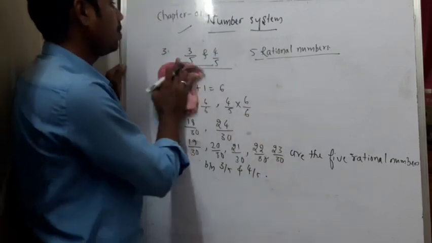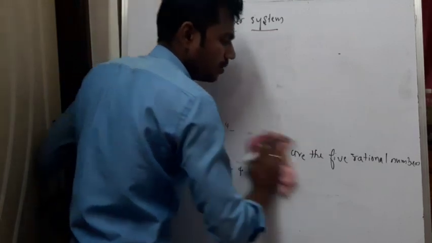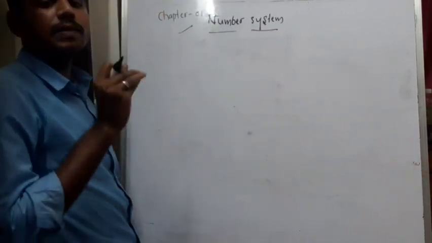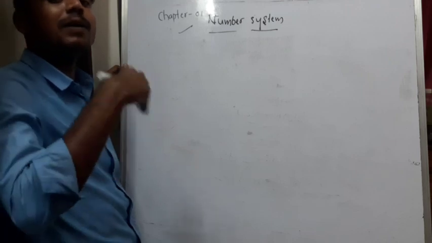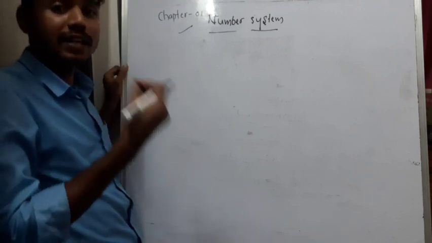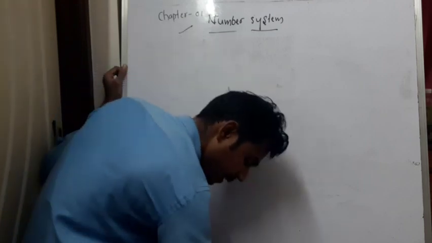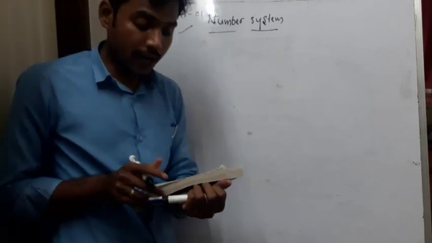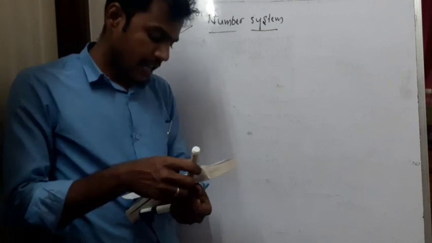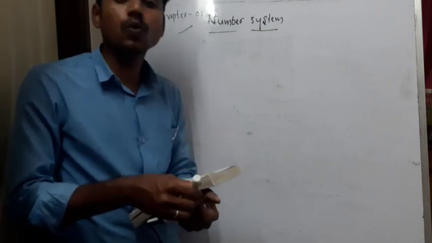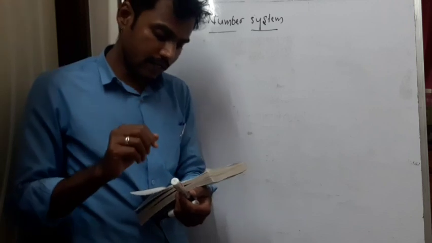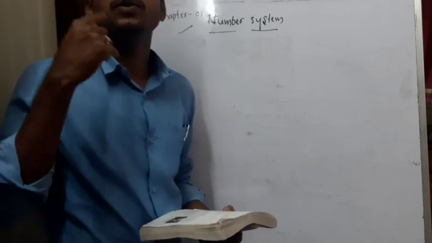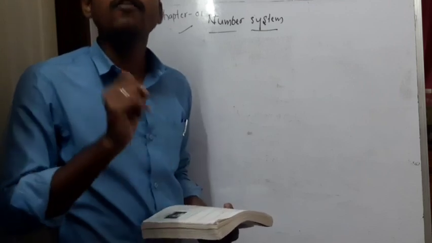So next, the fourth question. The fourth question is very simple. You can do it on your own. I will read it for you and I'll explain. The question is, state whether the following statements are true or false, and we need to give the reason for whatever answer we say. If I say true, I need to say why it is true. If it is false, why it is false.